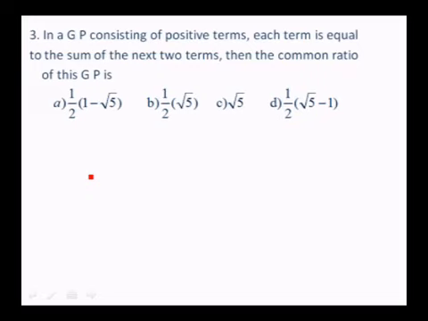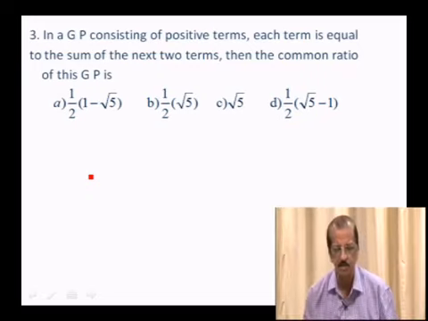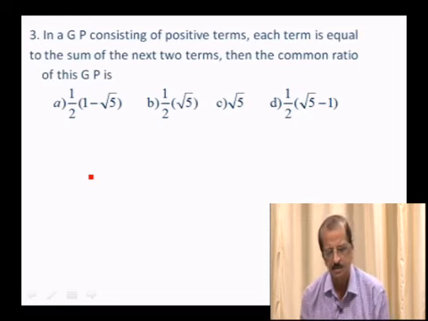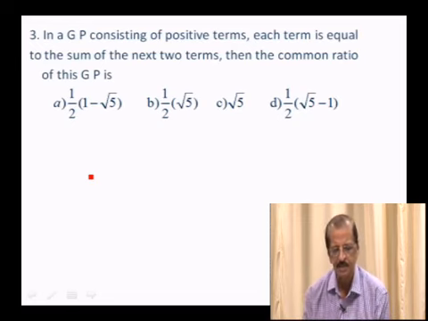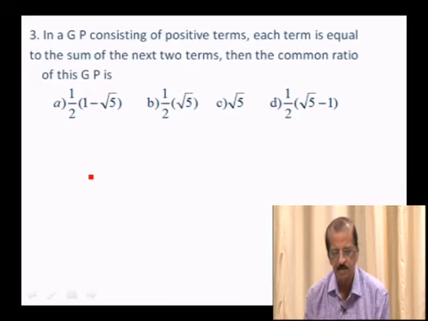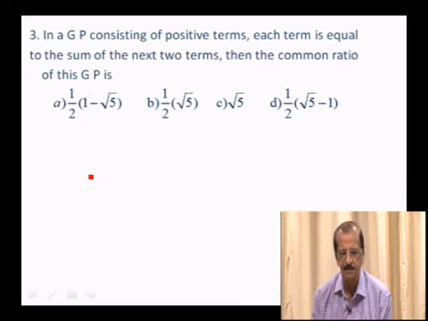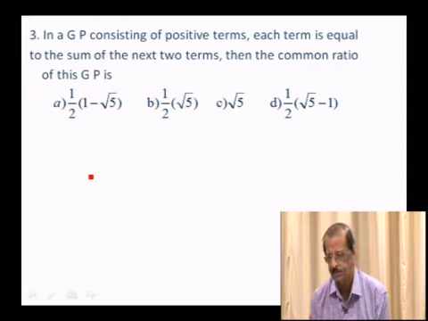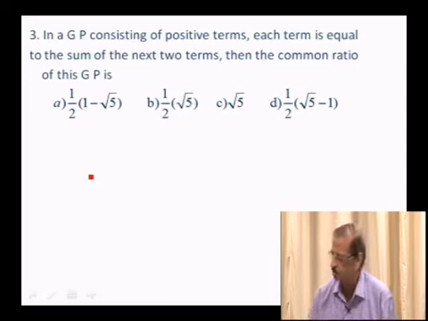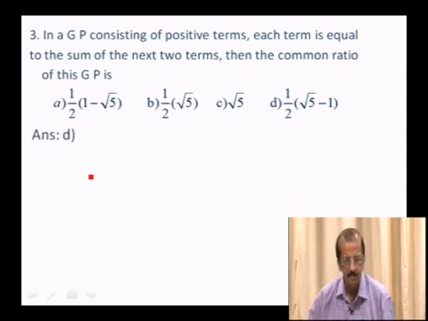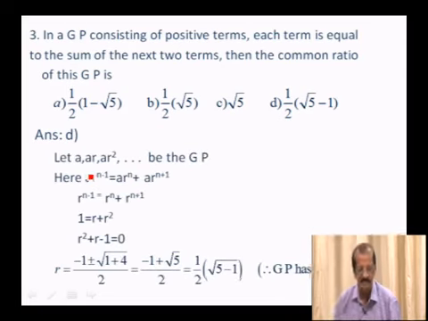In a GP consisting of positive terms, each term is equal to the sum of the next 2 terms. Then the common ratio of this GP is, and 4 options are given here. So in order to find the common ratio of this GP, let us take the nth term and equate it to the sum of the next 2 terms. See, here we obtain the option D later on.